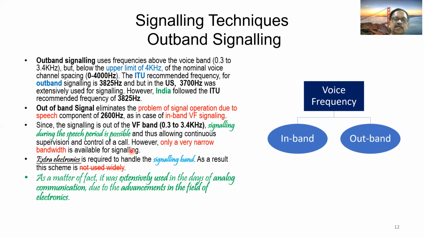However, only a very narrow bandwidth is available for signaling. Here, the criticality is that the signal frequency bandwidth is very narrow. That is exactly 3.825, maybe 1 hertz or 2 hertz this way or that way. So the frequency should be strictly at 3.825 kilohertz. Therefore, extra electronics is required to handle the signaling band. As a result, the scheme is not used widely.